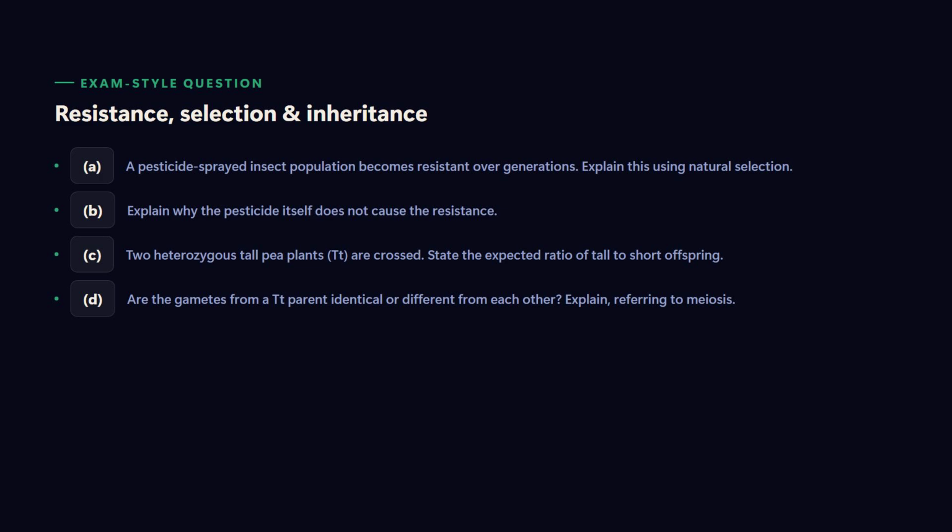Part C. 2 heterozygous pea plants, genotype Tt tall, are crossed. State the expected ratio of tall to short offspring and show the cross that supports it. Part D. State whether the gametes produced by a Tt parent are genetically identical or different from each other and explain why, referring to meiosis.